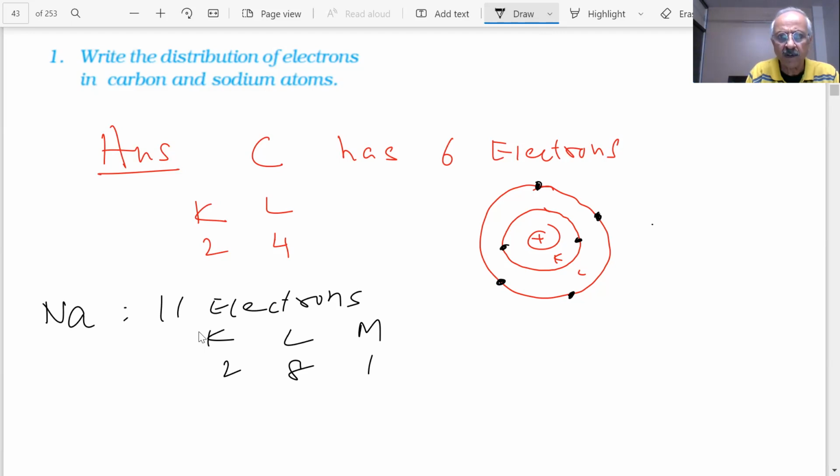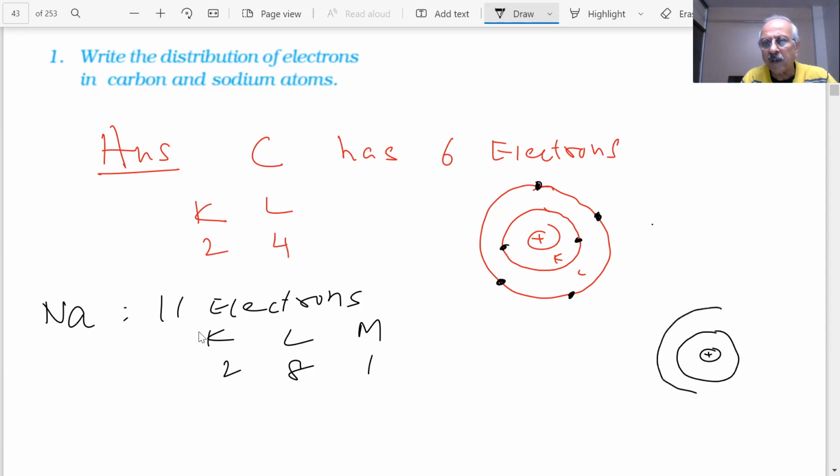Sir, how will I know that carbon has 6 electrons? That we will tell you; the atomic number will be given. As we are doing this chapter, we will tell you. There is a table which will tell you how many electrons are there in carbon. We are going to learn all this.